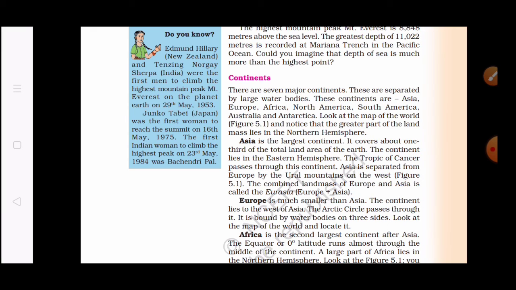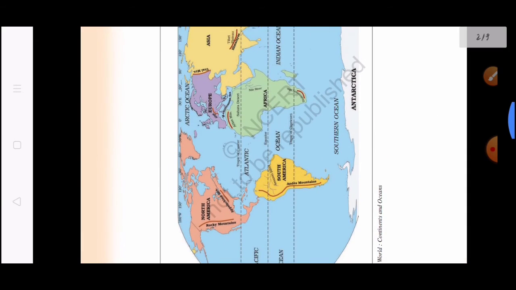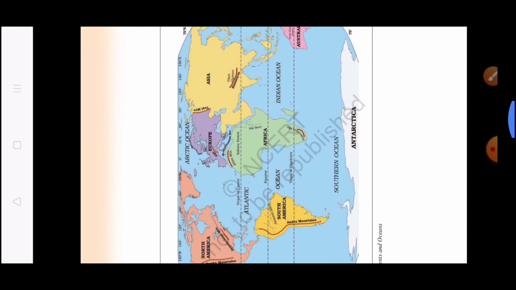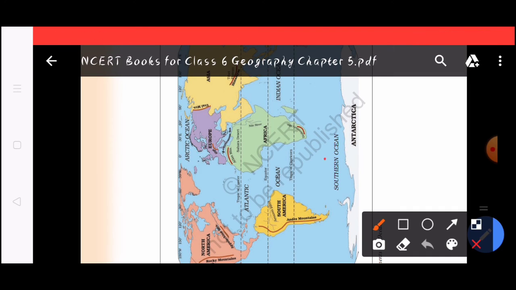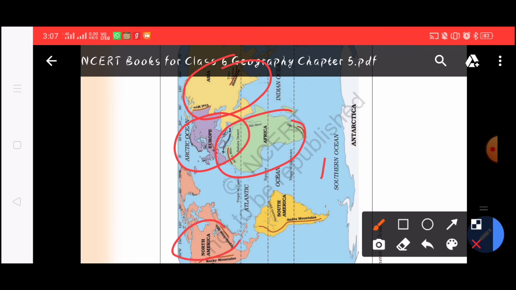Now let's go through the continents. There are 7 major continents. We already discussed them for understanding. You can go through the map for better understanding. All the continents are separated by water bodies.